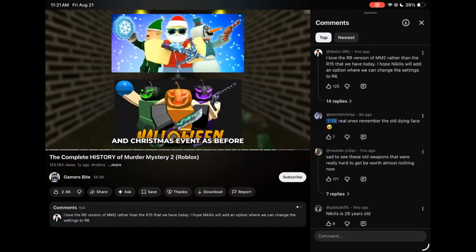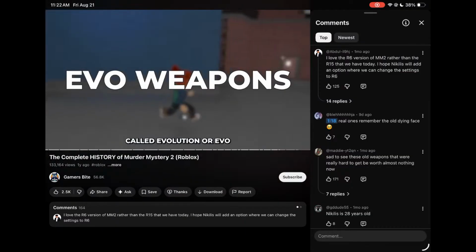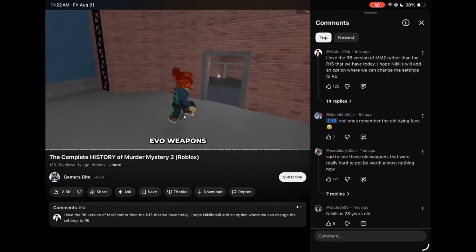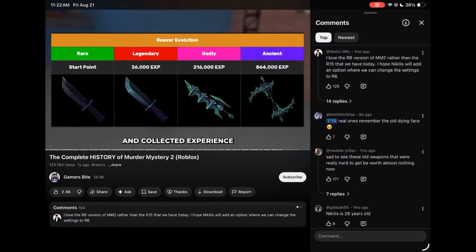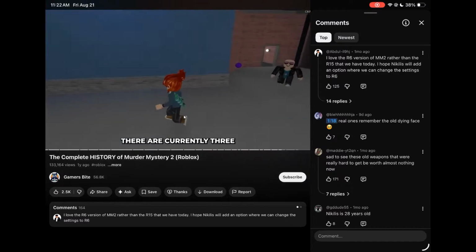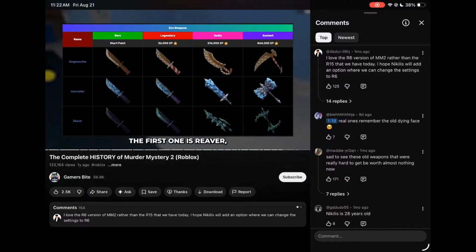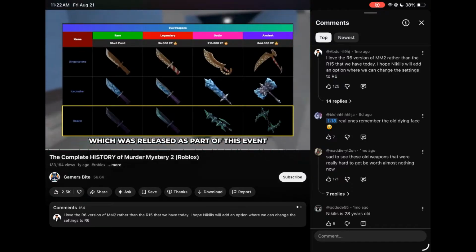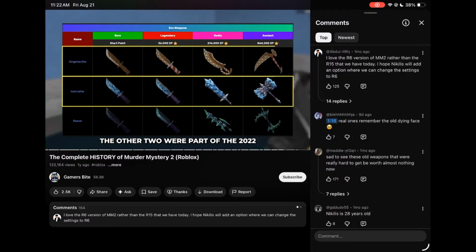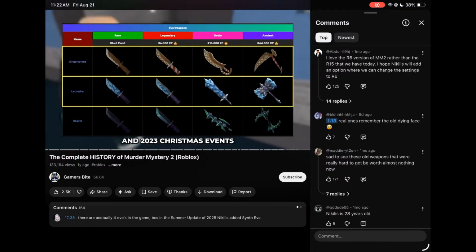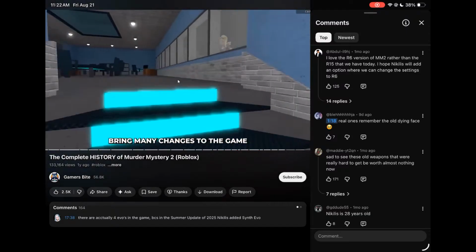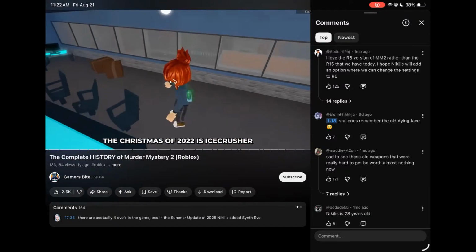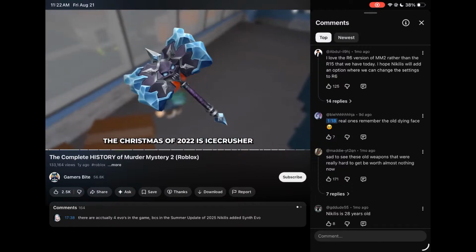The same Halloween and Christmas event as before, or EVO for abbreviation. EVO weapons gradually evolved from one appearance to another as you played with the weapon and collected experience. There are currently 3 EVO weapons in the game. The first one is Reaver, which was released as part of this event. The other 2 were part of the 2022 and 2023 Christmas events. 2022 didn't bring many changes to the game. The EVO weapon you would get in the Christmas of 2022 is Ice Crusher.